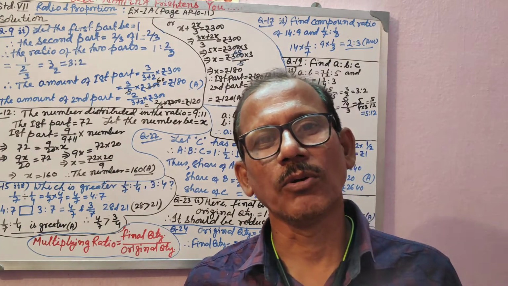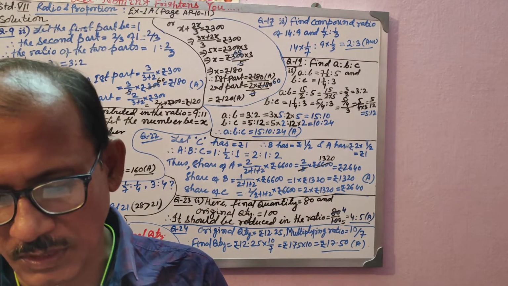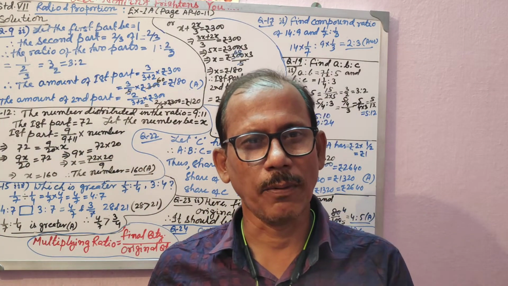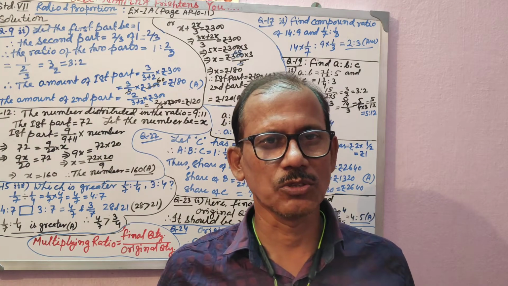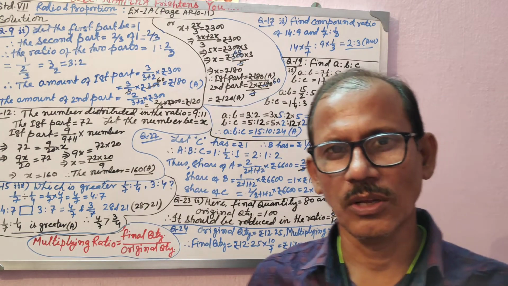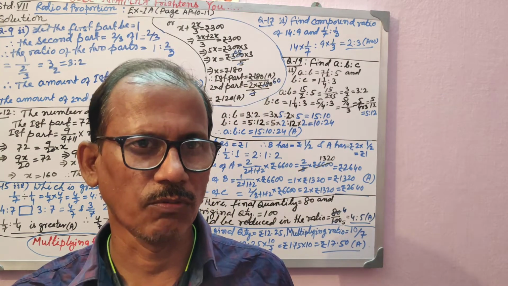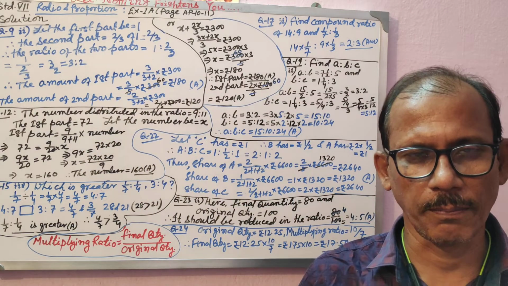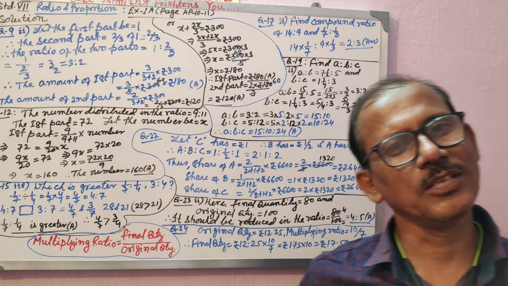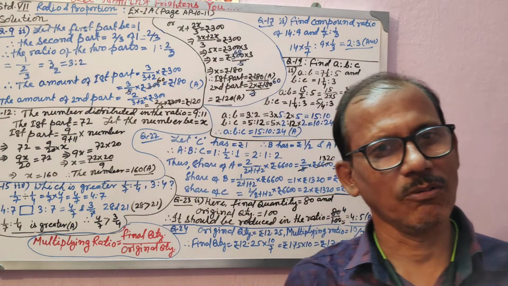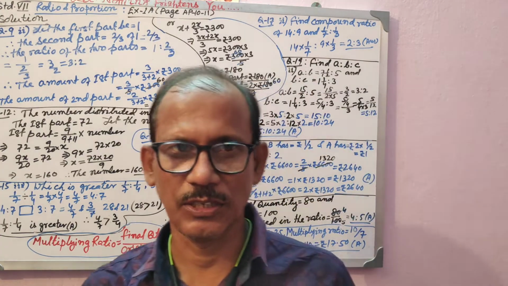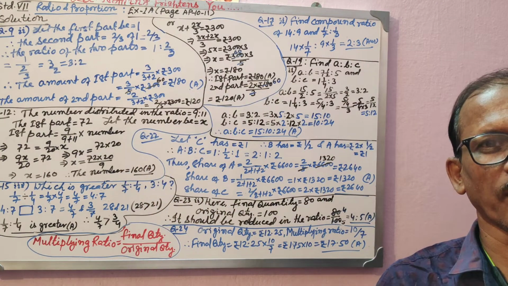And then you have learnt how to make a compound ratio. Compound ratio means two ratios where you multiply both the antecedents to make one term, and both the consequents as well, so the new ratio that is formed is the compound ratio. We have learnt about continued ratio. Continued ratio means A is to B is given to you, B is to C is given to you. One term is common, so you have to make it A is to B is to C, that is continued ratio. You have learnt how to simplify the ratio when a fractional ratio is given to you.